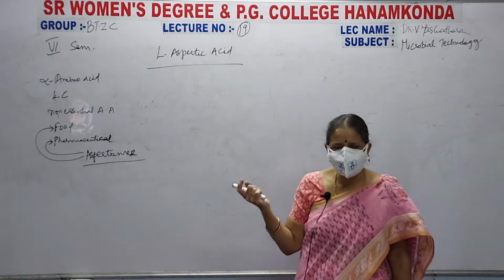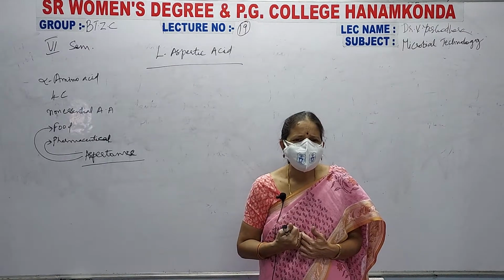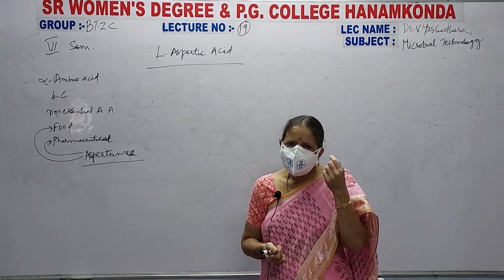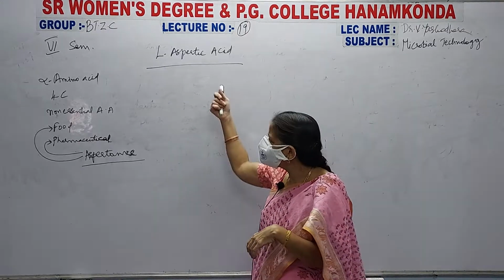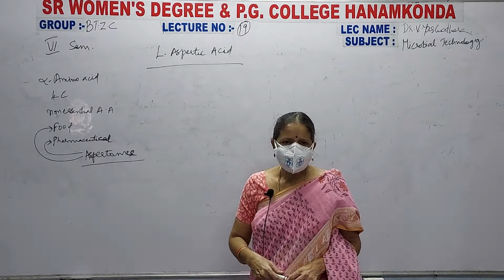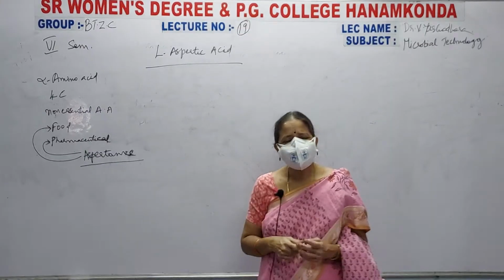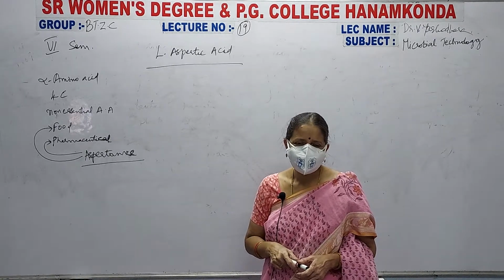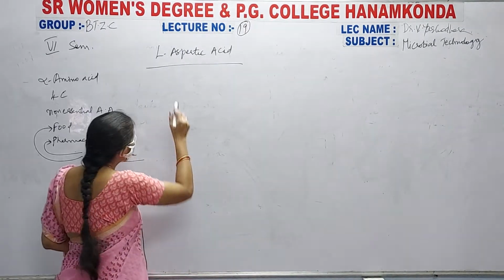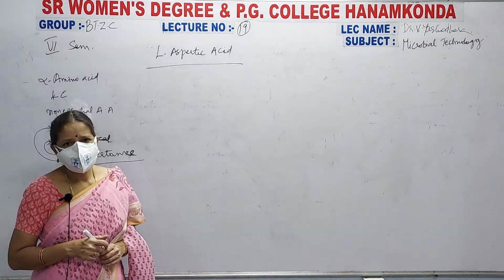In some of the tablets also they are added, because some tablets are very bitter, and for reducing their bitterness this L-aspartic acid is added, just like aspartame. Instead of aspartame, this L-aspartic acid is used both in food and pharmaceutical industry. Is it okay? Now, the production of this L-aspartic acid is an enzymatic method.